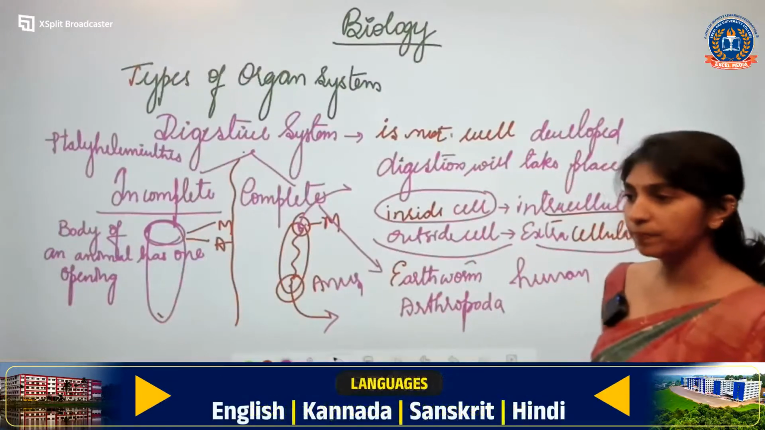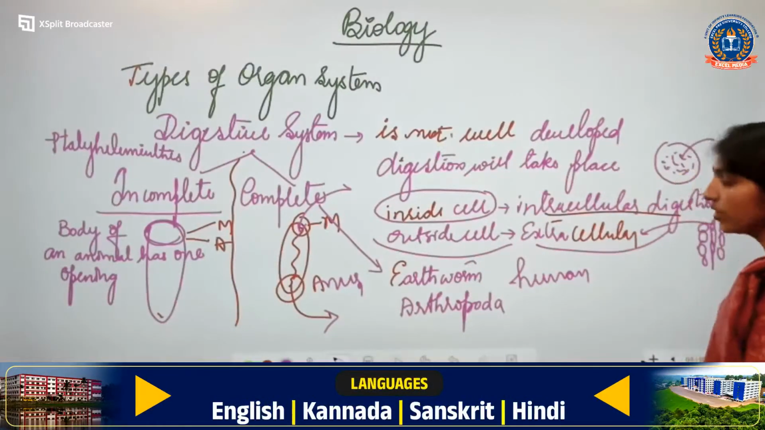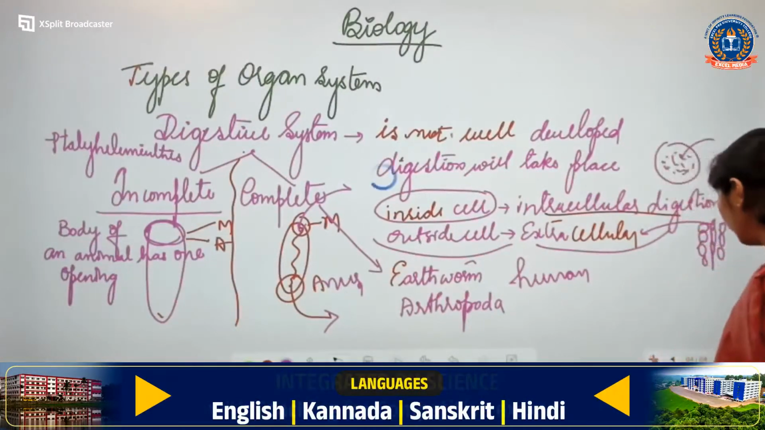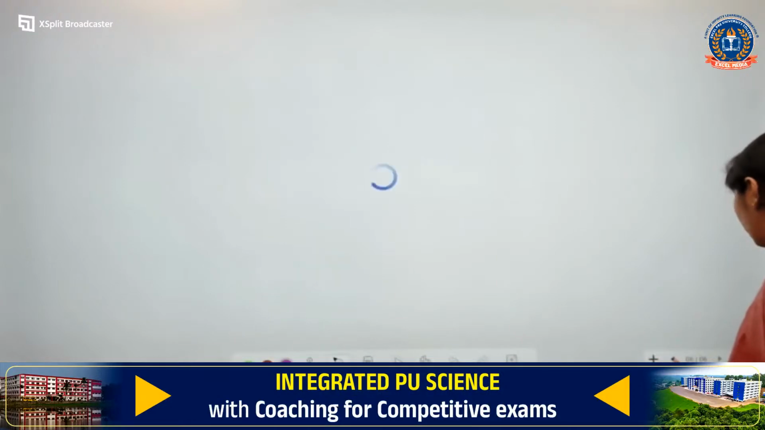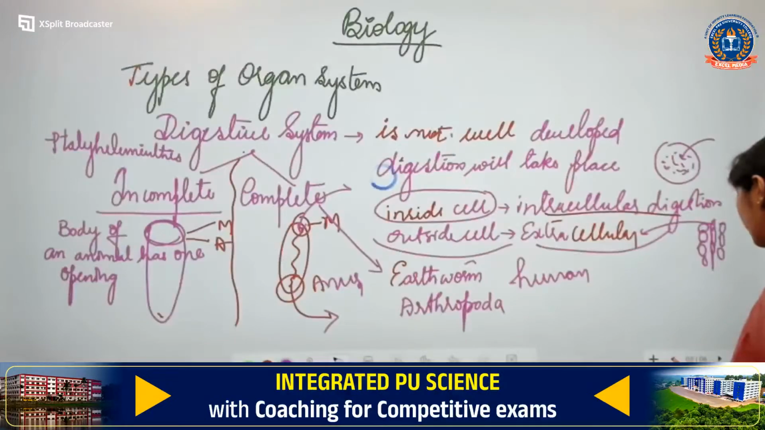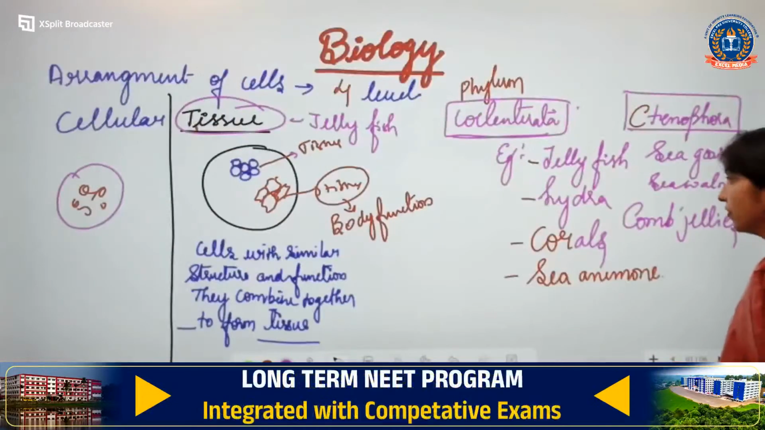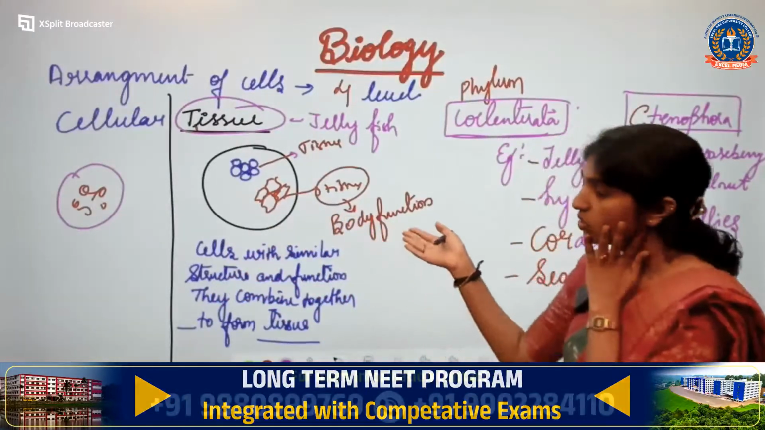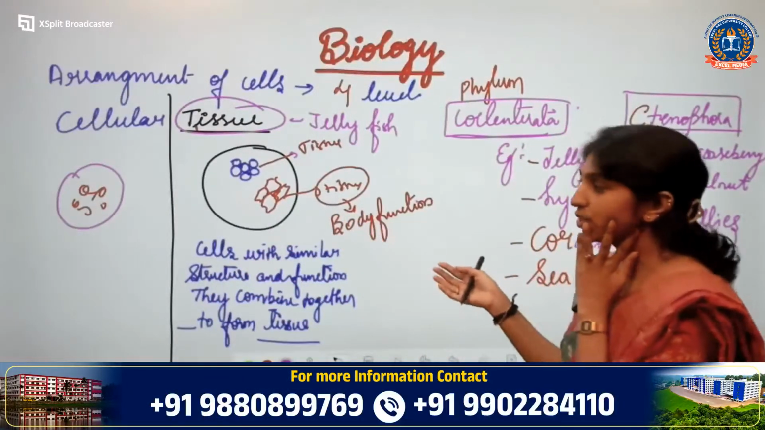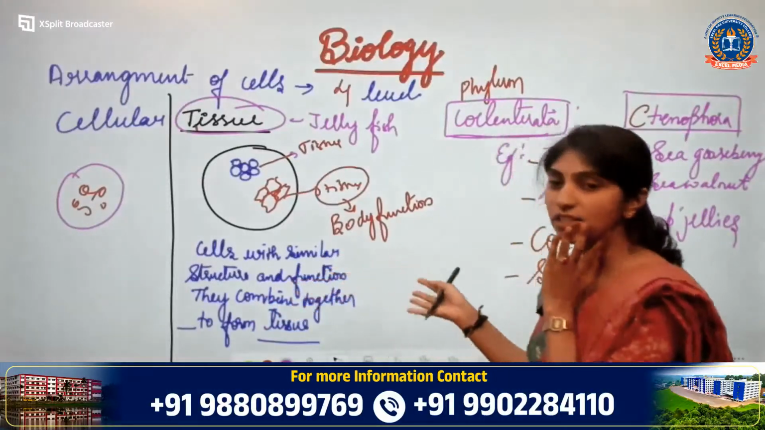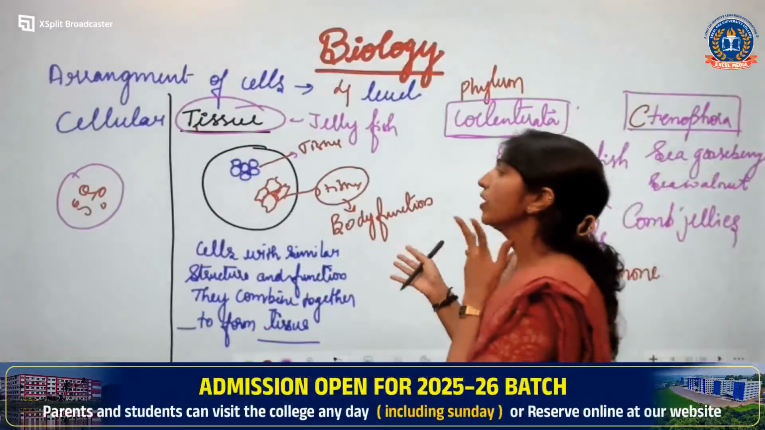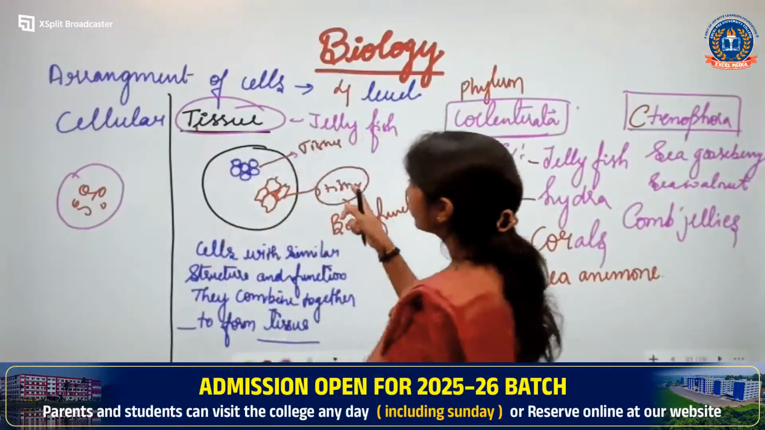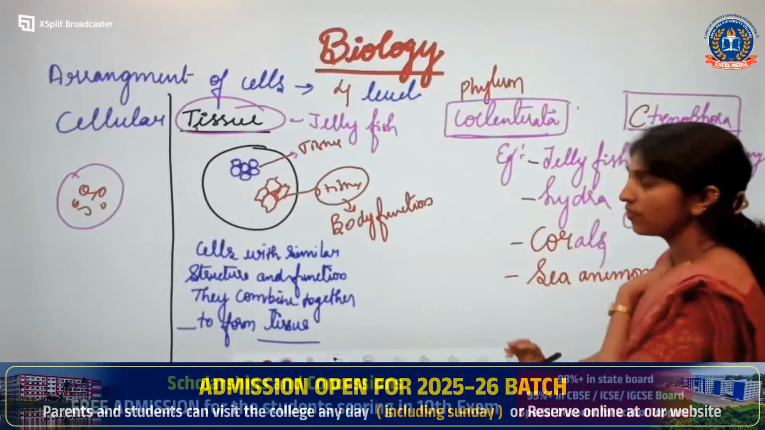Okay, so we have studied. I'll get back once to the concept which we have studied. In the last class itself we studied cellular level and tissue level. So we had a small discussion regarding cellular level and tissue level of organization. Then we studied an example for the tissue level of organization, that is jellyfish.